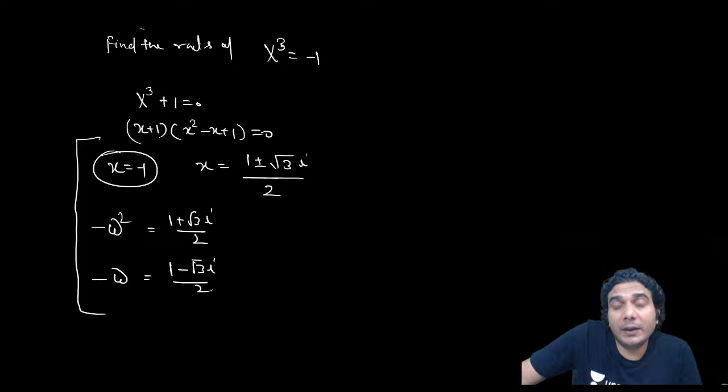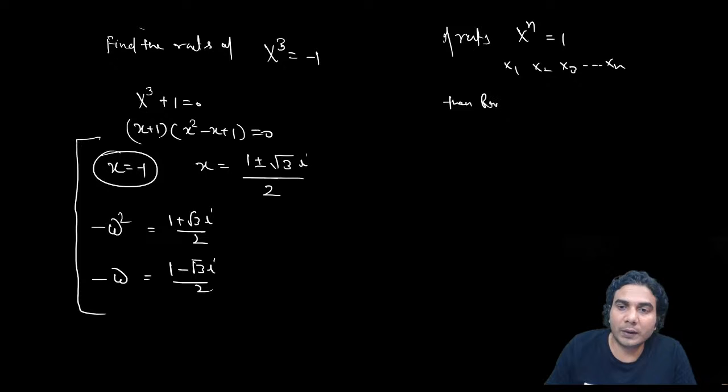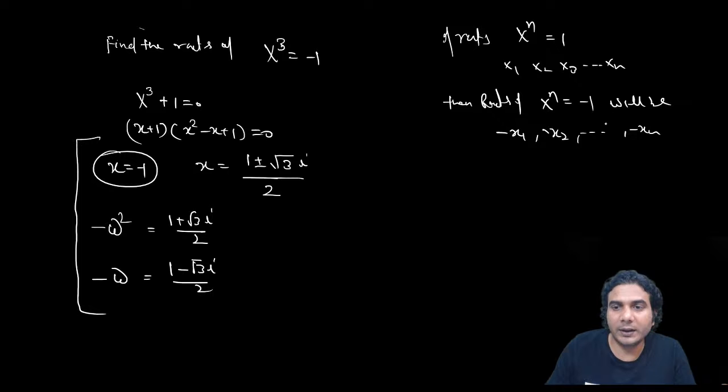Then the roots of the second equation will be basically minus of the roots of the first equation, okay? So whenever n is odd, if the roots of x raised to n is equal to 1 are x1, x2, x3 and so on up to xn, then the roots of x raised to n is equal to minus 1 will be minus x1, minus x2 and so on up to minus xn, okay?